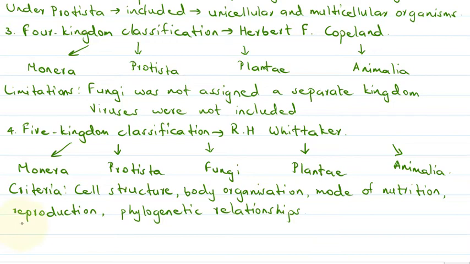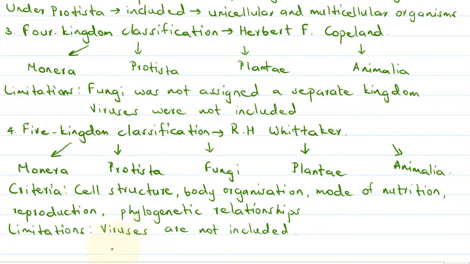So even this form of classification has some limitations. The viruses here, there is no different class or different kingdom that is assigned to viruses. So viruses are not included. Then unicellular algae are placed under Protista, whereas the multicellular ones are placed under Plantae.